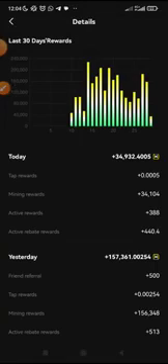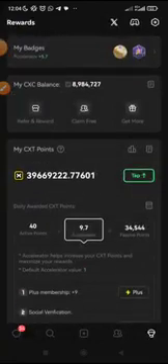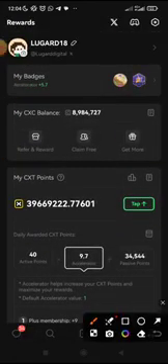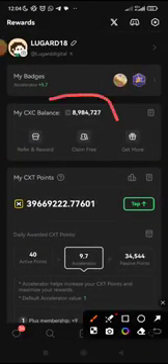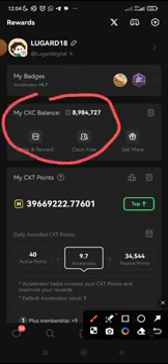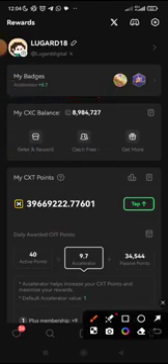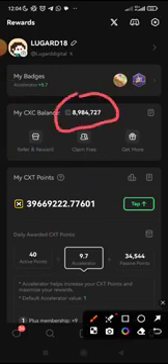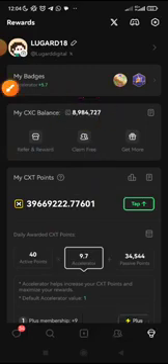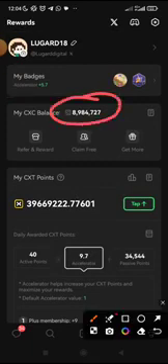And then, what else do I need to get you acquainted with? Now here, you will also see my CXC balance. CXC balance is different from CXT. CXT is what counts for the airdrop, while CXC is your in-app coin to get CXT points. That means you make sure you use your CXC in order to get CXT points.